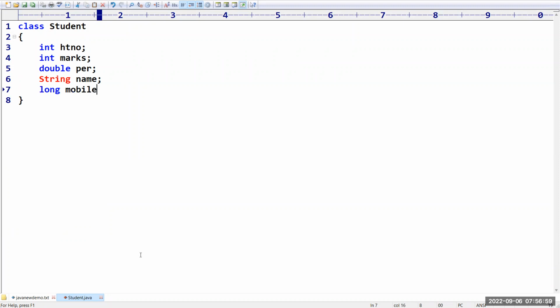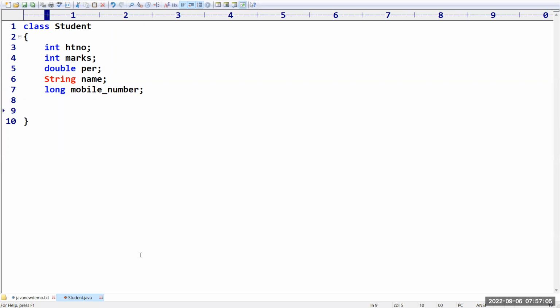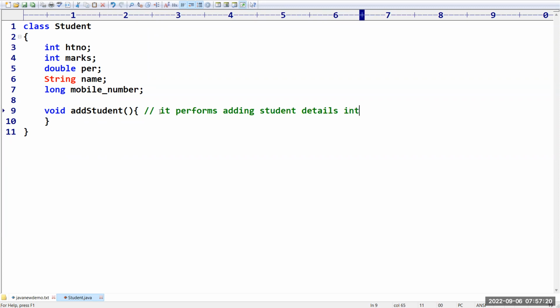All these things we will discuss in tomorrow's session. There we are going to talk about data types. Now, void addStudent function is there. Sir, what is this function going to do? It performs adding student details. It is going to add student details into the database.